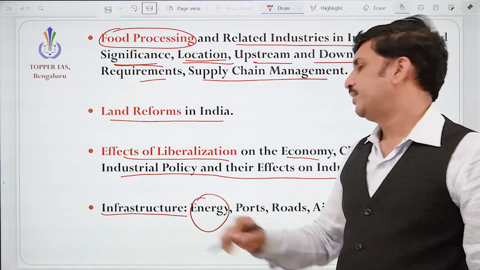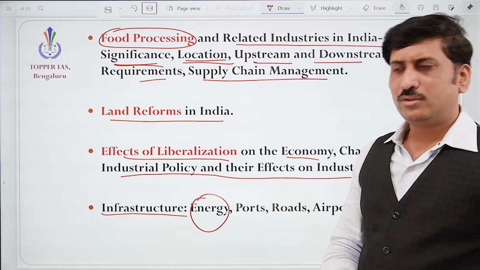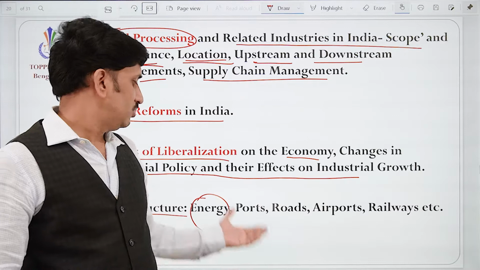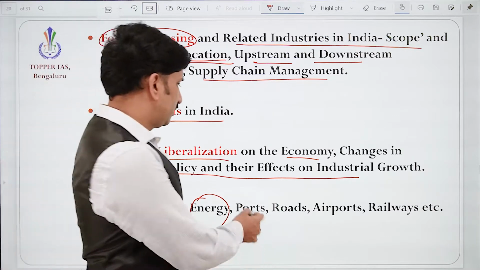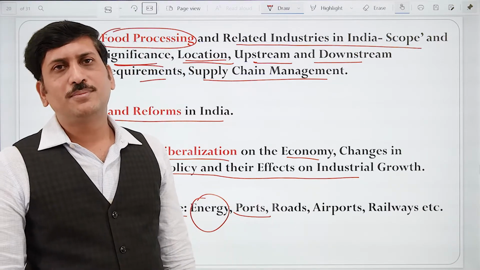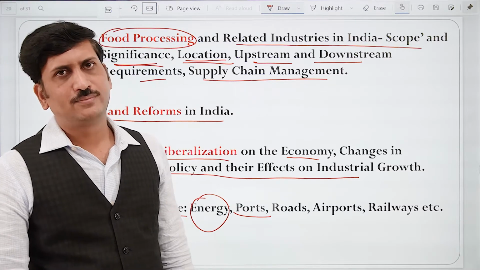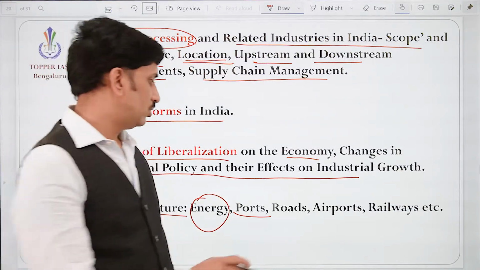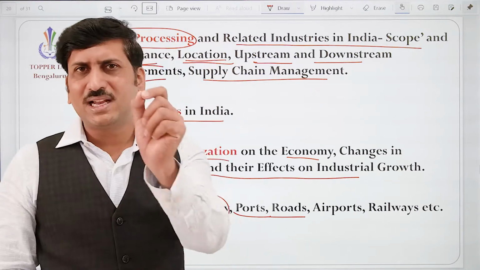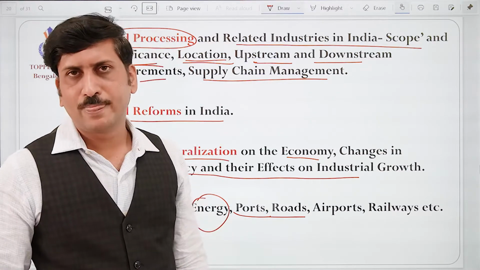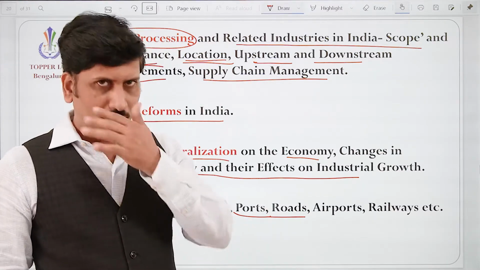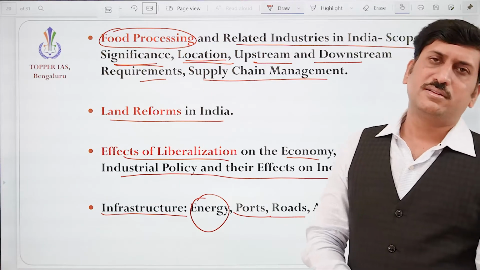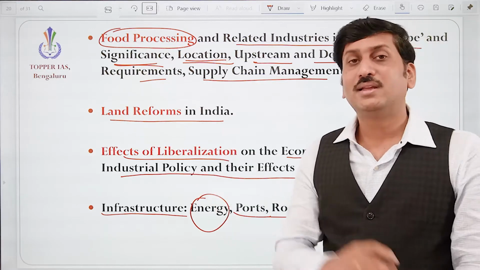So it is like energy. If the energy sector is developed, almost all the industries, whether primary, secondary or tertiary, need energy. Ports, yes, for transportation, marketing to different countries, for export or import, ports play a very important role. Roads, yes, last mile connectivity is possible only with the help of roads, because railways may provide cheap transportation for long distances, but roads provide end mile connectivity.